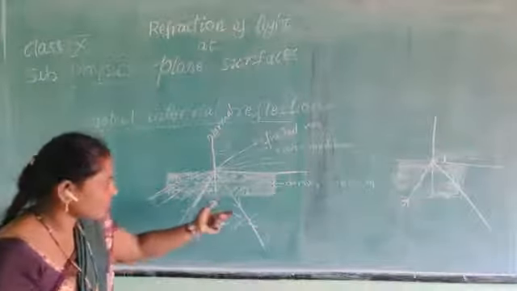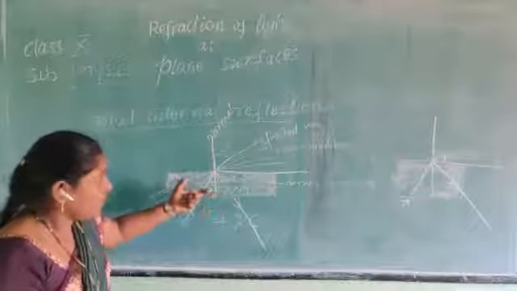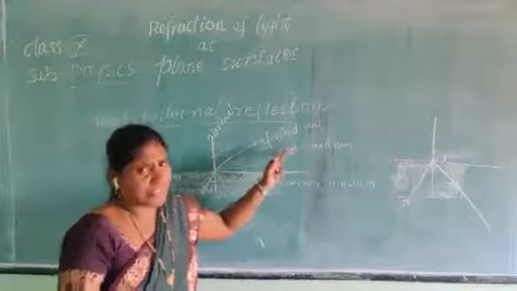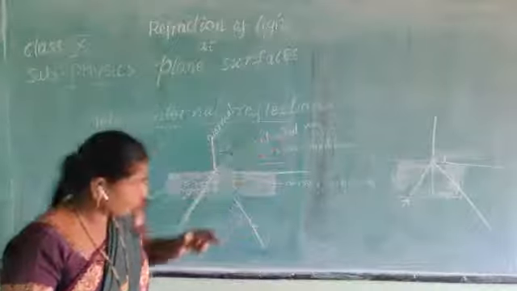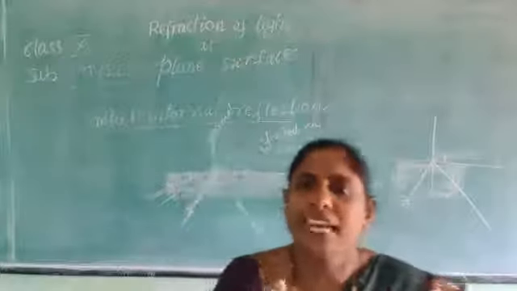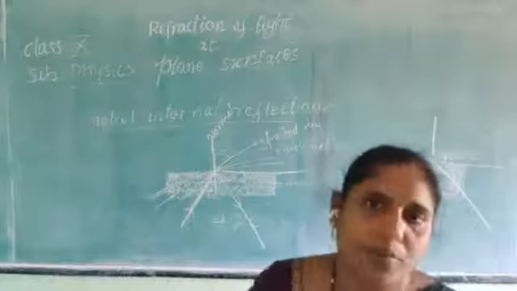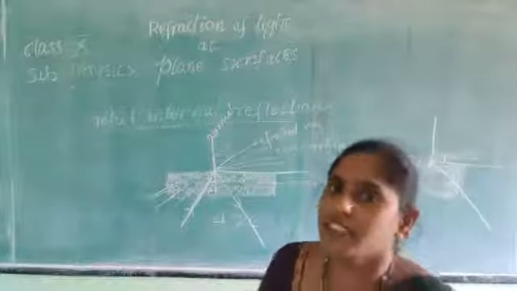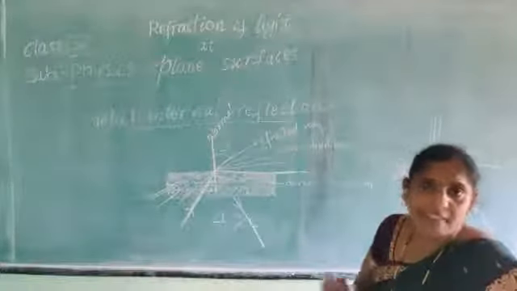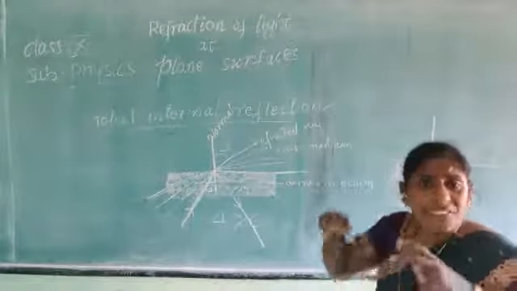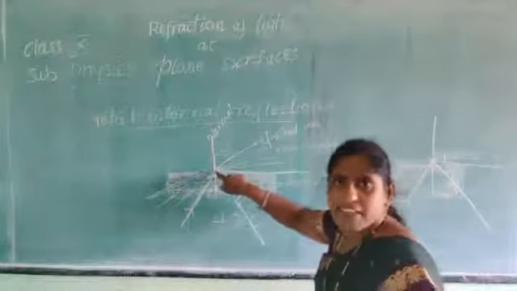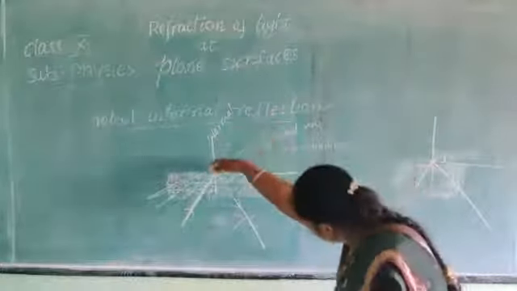So children, once again, just observe this picture. Here in this picture, I have drawn all the incident rays and I have observed the refracted ray on the other side. Like this, I have increased the angle of incidence from 30 degrees, 40 degrees, 50 degrees, and so on. At a particular angle of incidence, the refracted ray grazes the interface line. This is called the critical angle. If the angle of incidence is greater than the critical angle, the light ray whatever you have incidented never enters into the other medium, but it will be reflected.